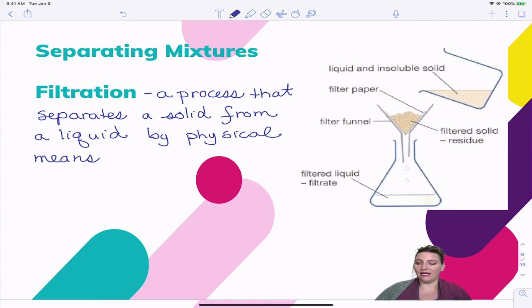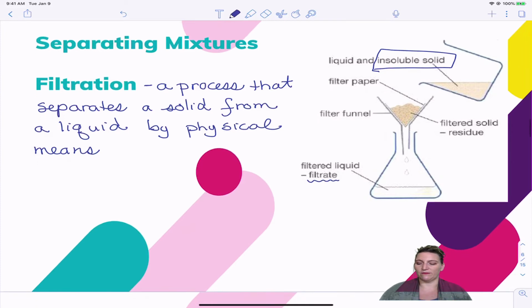It has to be an insoluble solid. For example, you can't use filtration to separate out salt water because the salt will just go right through the filter. But you could use a filter to separate sand and water. Okay. There's some vocabulary words here that are good to know. We talk about the liquid that goes through as the filtrate. And sometimes we have to do more work with the filtrate.